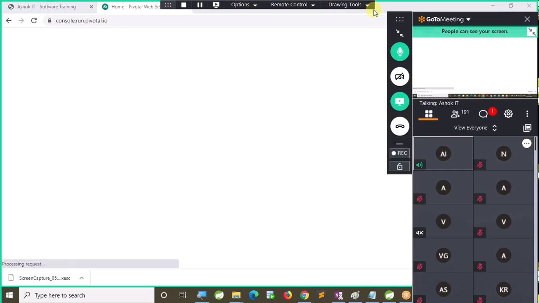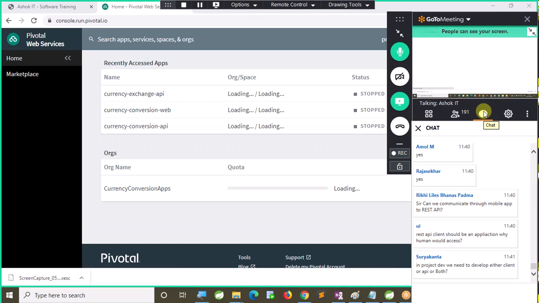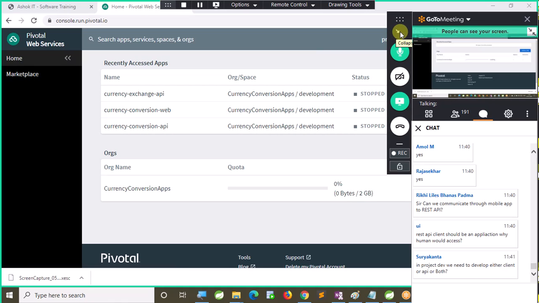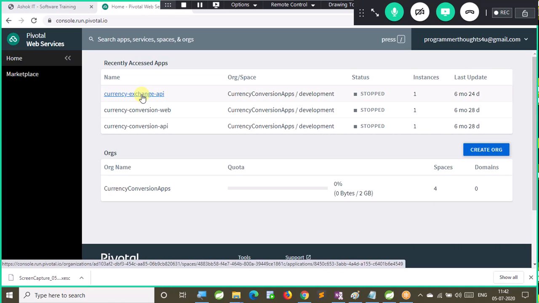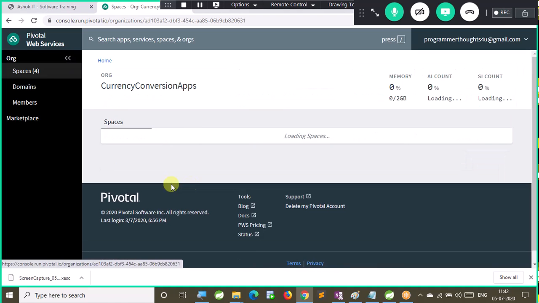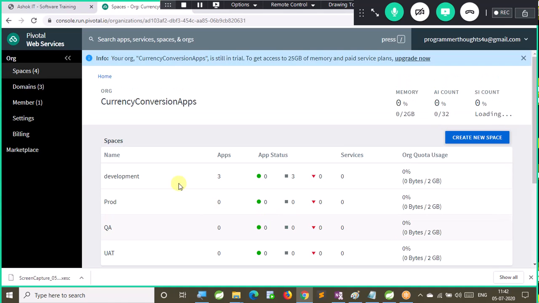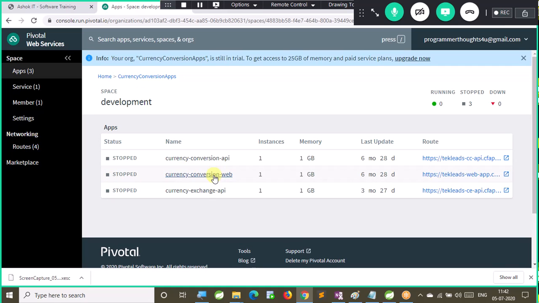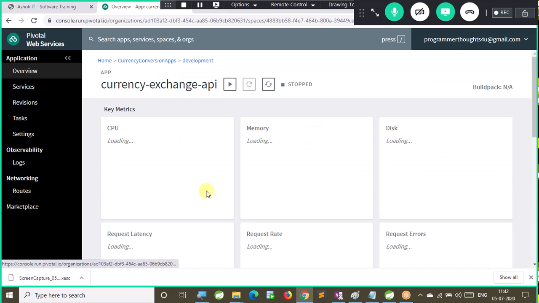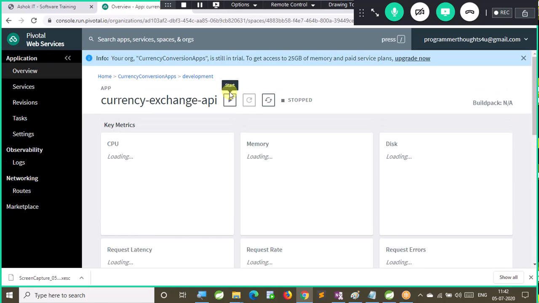Web services is a very interesting subject. It is not like our JSP and all. Right. Now, let me start these applications once. Currency Exchange API. Start.